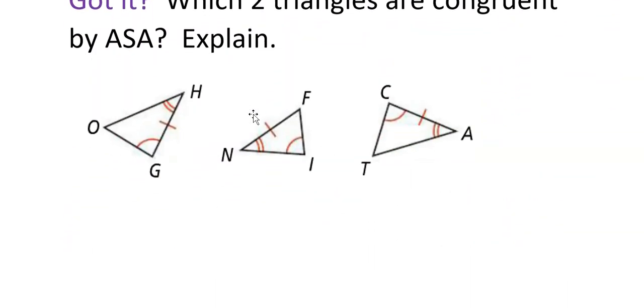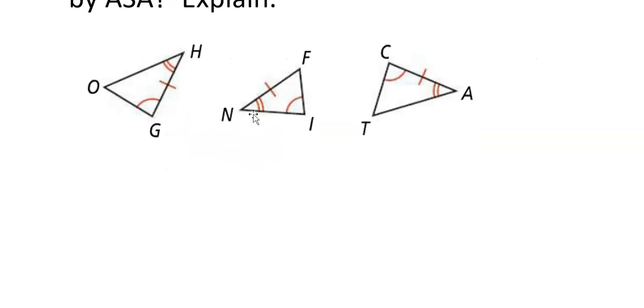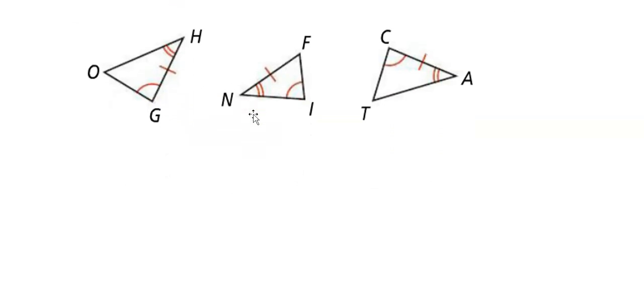Okay, which two triangles are congruent by angle, side, angle? This is a got it question. So let's first look for the angle, side, angle. So is the first one angle, side, angle? Yes, so I'm going to put angle, side, angle underneath it instead of making a big mess. Is the second one angle, side, angle? No, because this one needs to be right there, correct? So this one is a no. How about the last one? Yes, so now we just write down which angles are the same, which sides are the same, and then we're done. So these are your two.